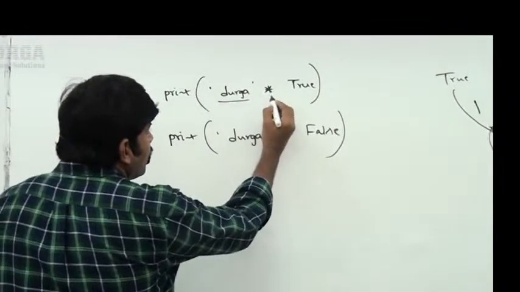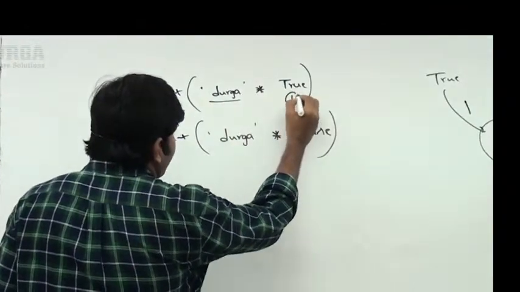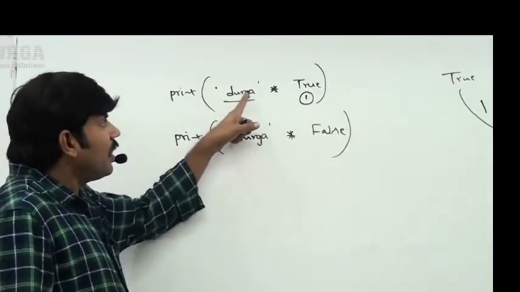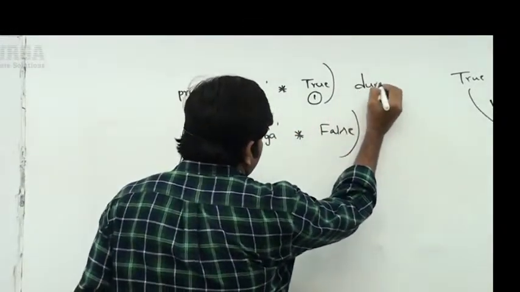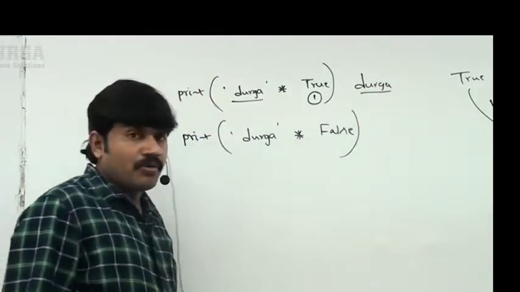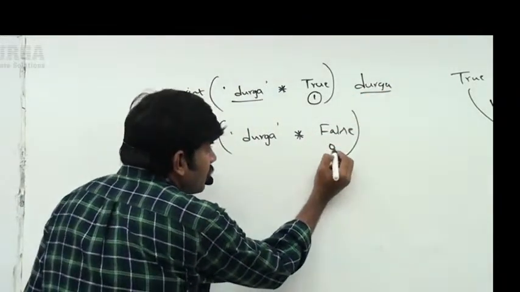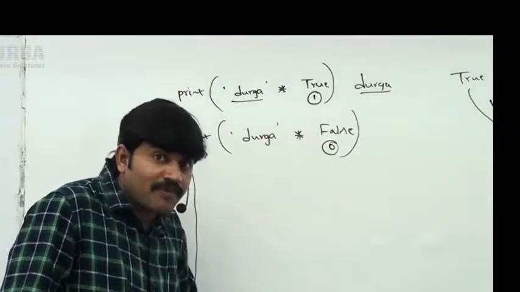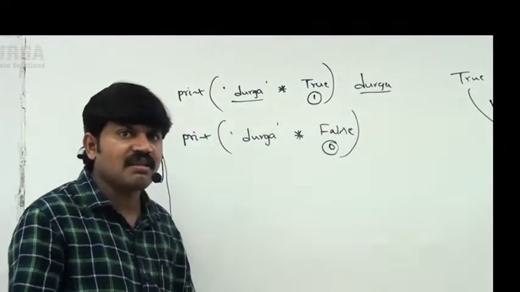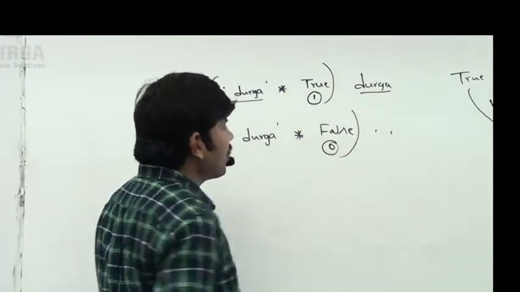So Durga into 1, sir. True means 1, so Durga repeated one time means the same. Durga, we are going to get the answer. Now, false means 0, sir. Durga, can you please repeat 0 number of times? Nothing. Empty string you are going to get.